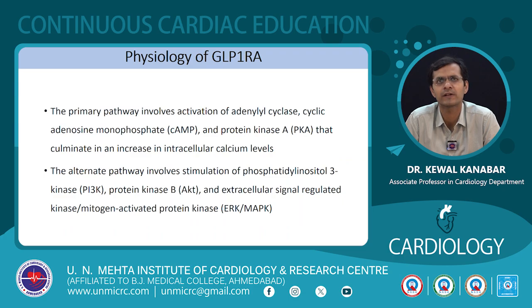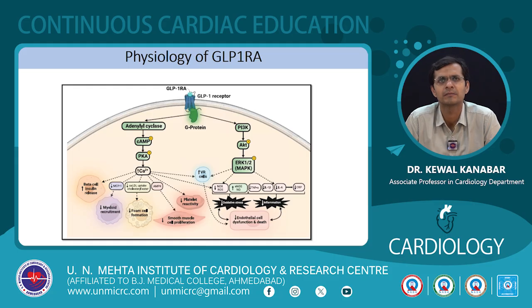The primary pathway of action is the adenylate cyclase pathway, with an increase in cyclic AMP levels and the protein kinase A pathway, which results in an increase in intracellular calcium levels, and the alternate pathway is the PI3K-AKT pathway. As we can see in this slide, for the primary mechanism of action, GLP-1 analogs act at the GLP-1 receptor, increasing cyclic AMP and increasing intracellular calcium, which is the major mechanism of action.